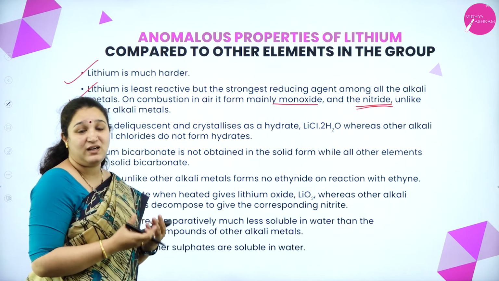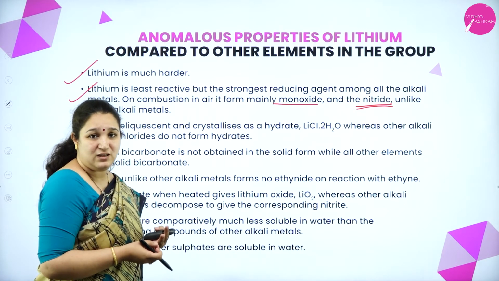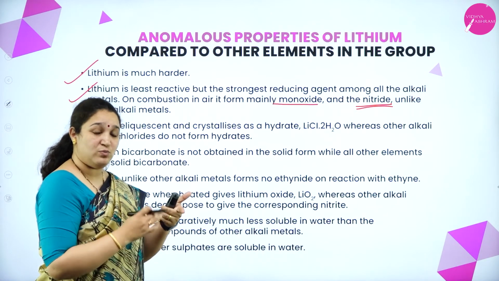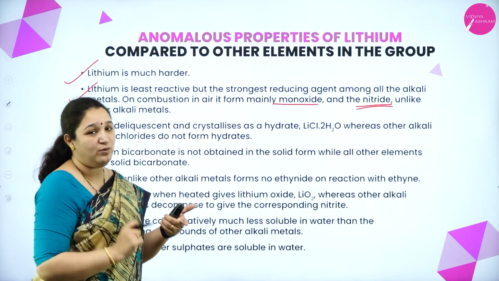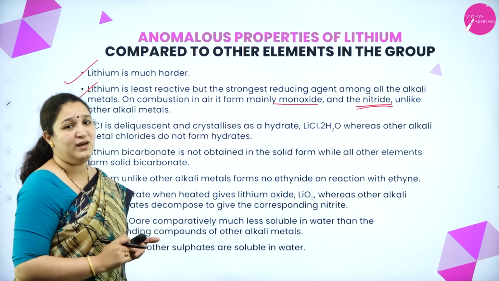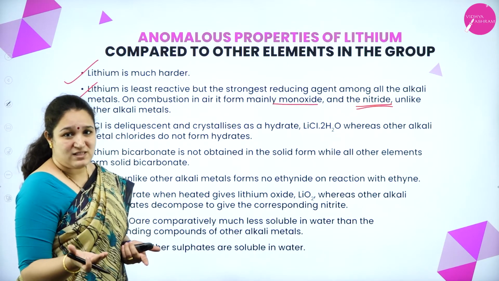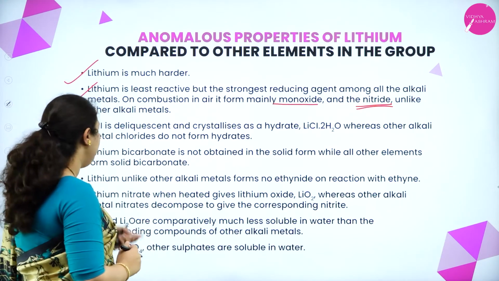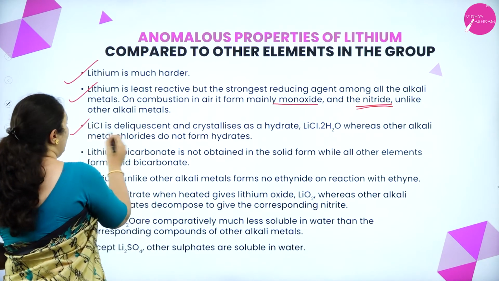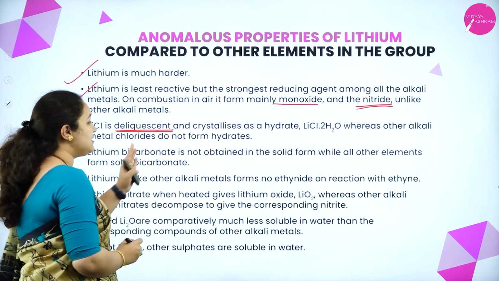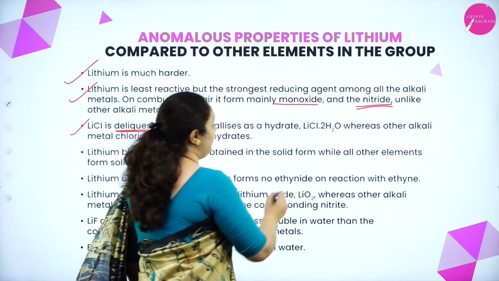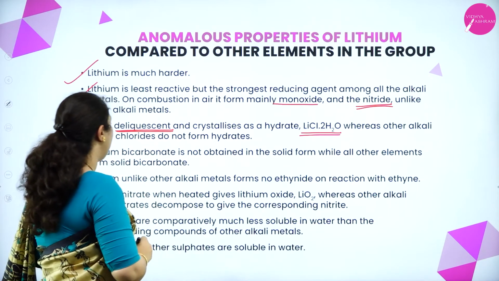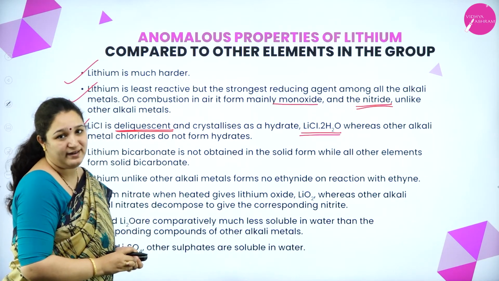What happens when we take the alkali metal lithium and burn it in air? It will not only form oxide, it will form nitrides also, but the other alkali metals will not form nitrides. They will form only oxides, or with excess oxygen they will form peroxide or superoxide. Okay. Lithium chloride is deliquescent and crystallizes as the hydrate LiCl.2H2O, whereas other alkali metal chlorides do not form hydrates.